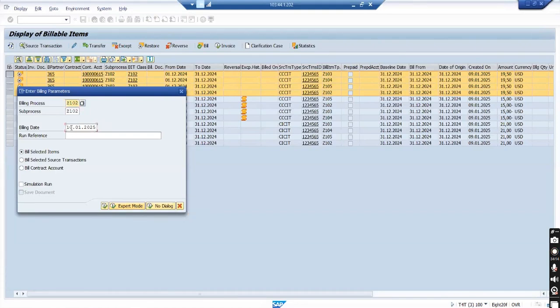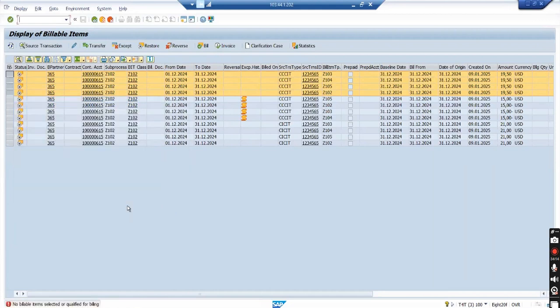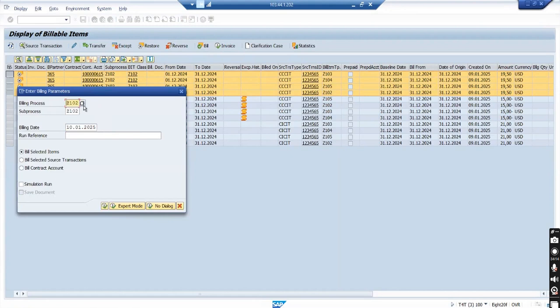So if I try to release it, sorry, if I try to bill it, here we saw that before date it did not allow with normal execution, but if I go for expert mode, hang on, expert mode though allows me, or does it allow only in the invoicing?